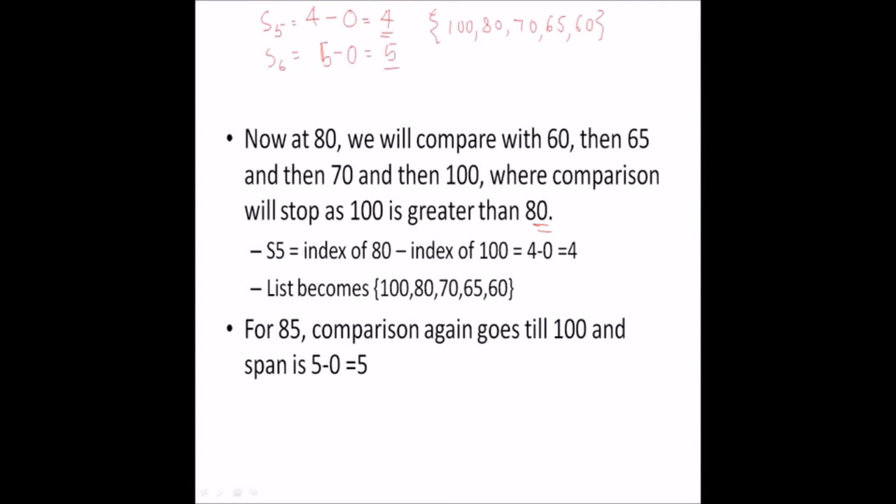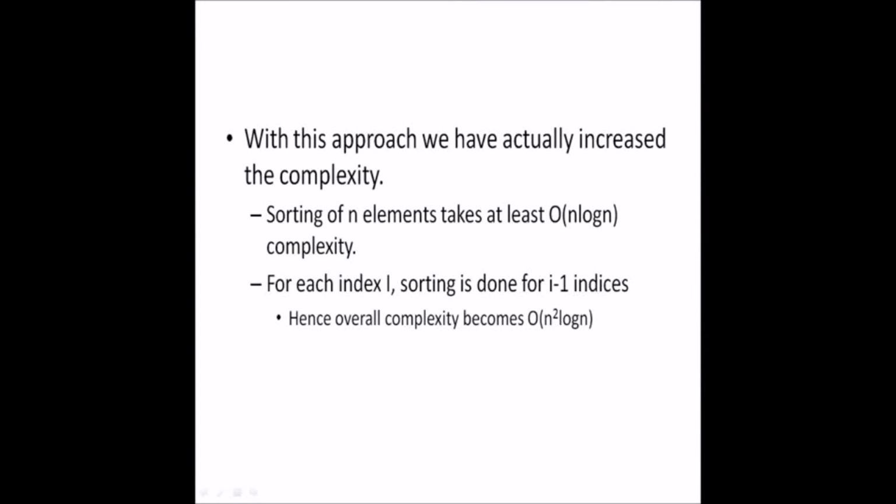With this approach we actually increase the complexity. Sorting of n elements takes at least O of n log n complexity, even if we use merge sort or quick sort in a good way. For each index I, sorting is done for I minus 1 indices. Hence, the overall complexity has increased to this. Can we do better than this?